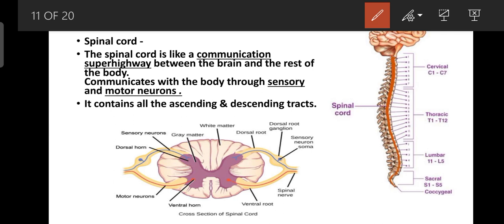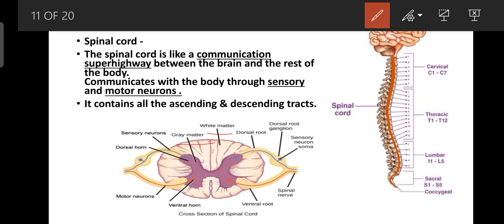Now we are talking about the cross section of the spinal cord. As you see in this diagram, the cross section shows a butterfly-like structure, which is the gray matter, and the other part is the white matter. Gray matter is a group of cell bodies, and white matter is a group of axons.